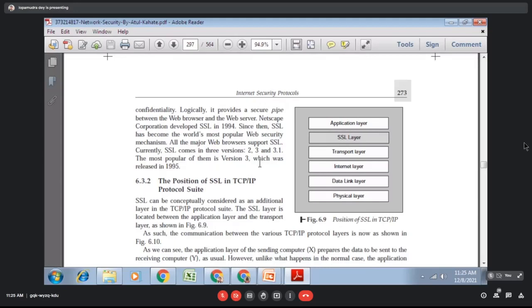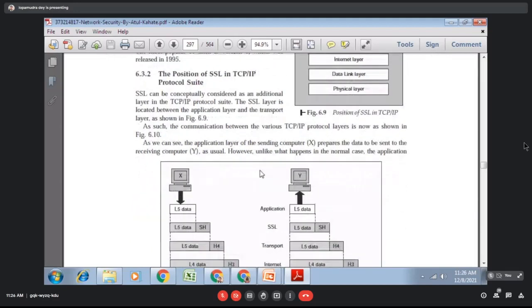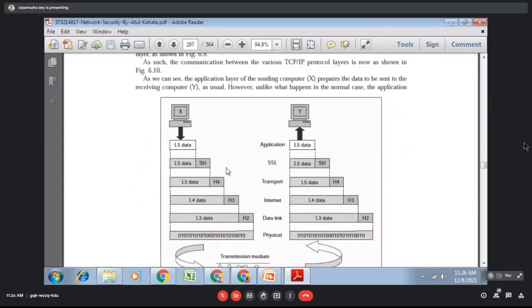From the client side physical layer, the data goes to the server side physical layer, and then to the data link, network, transport, then SSL, and then the application layer. So this is the position of SSL in the TCP/IP protocol. This is your application layer. The SSL layer adds one header, suppose SH. After that, the data is transferred to the physical layer and the transmission medium.